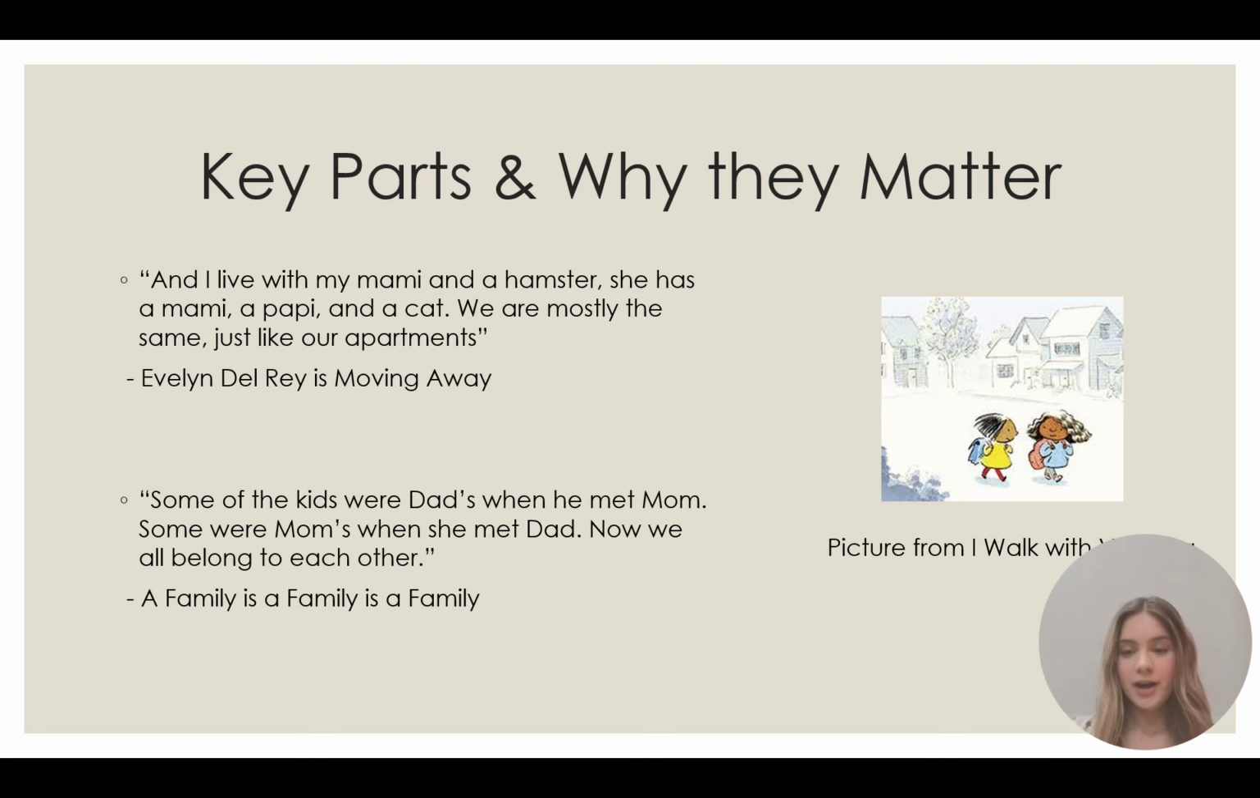As you can see here, I've taken out some key parts of the library and listed them for you. I'll start with a quote from Evelyn Del Rey Is Moving Away. It reads, "And I live with my mommy and a hamster. She has a mommy, a poppy, and a cat. We're mostly the same, just like our apartments." This comes from one young Latina friend comparing herself to her friend who's moving away. She is multilingual, and although she and her friend are of different races and different cultural backgrounds, she shows that they are similar in many ways.